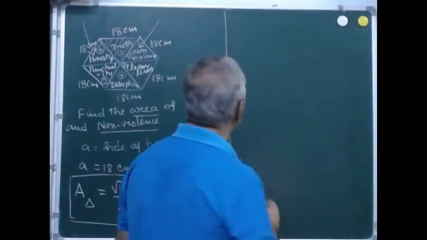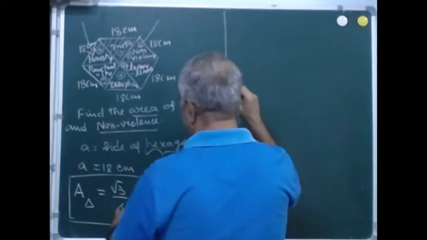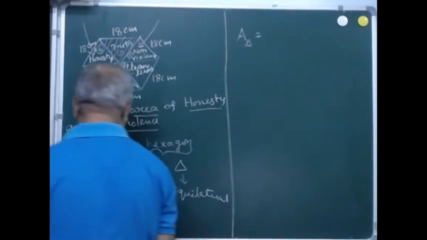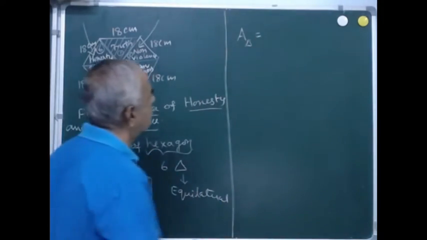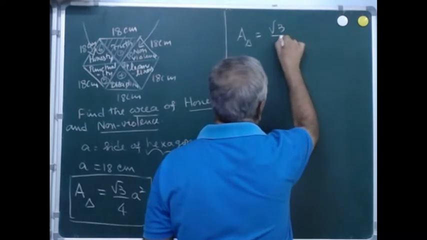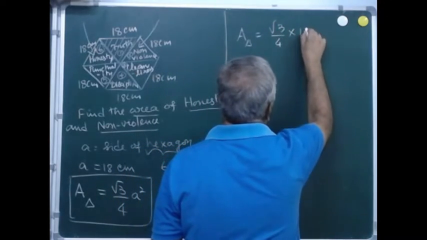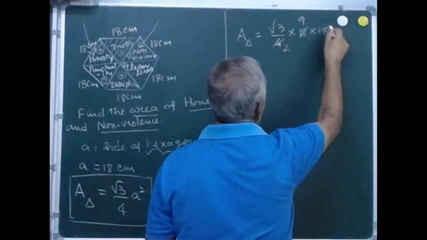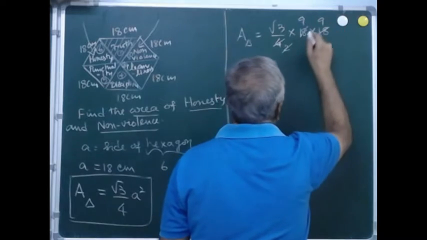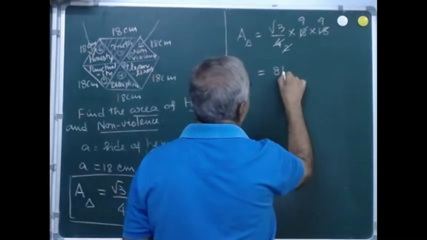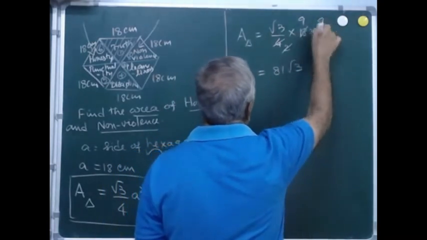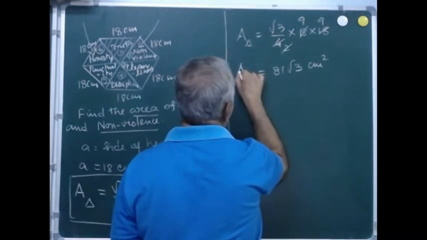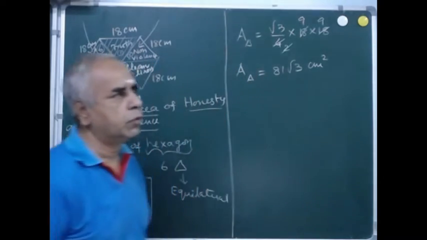Now our idea is to find out the area of the equilateral triangle. So area of equilateral triangle is given by root 3 by 4 A square. What is A? A is 18. So you can put root 3 by 4 into A square, 18 into 18. So you can have 2 2s are 4, 9 and again 9. So you have 81 root 3. 9 into 9, 81. 81 into root 3 square centimeter. So this is the area of the equilateral triangle. Are you able to follow?